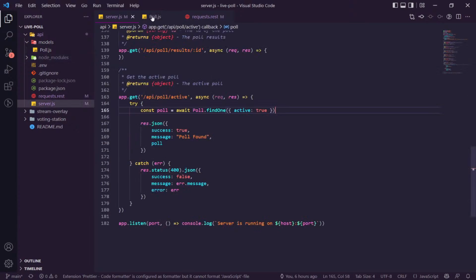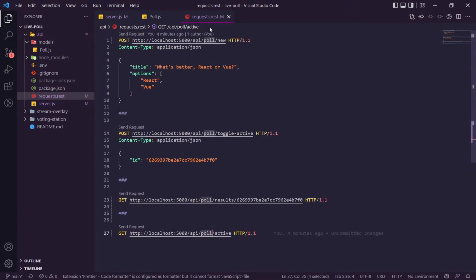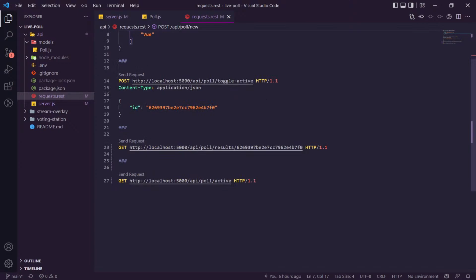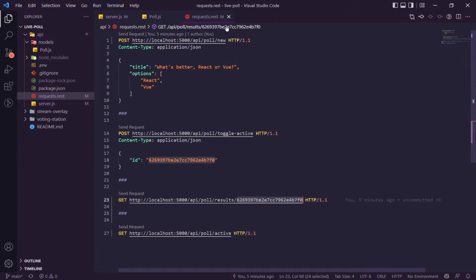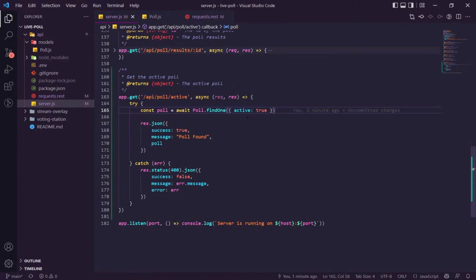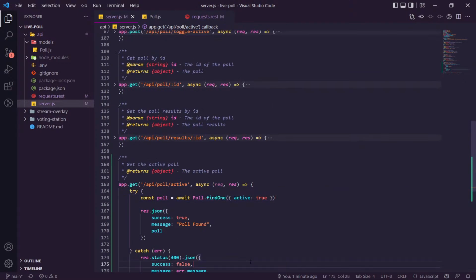Now, hopefully, if we create a new one, let's go back to our requests up here. Create a new one. What's better, React or Vue? Let's just send the request. That worked. Cool. So let's try and get one. Oh crap! That gave me an idea and I closed it. Let's just go get, and there's going to be none there. So I think that's got no error there. Now if we set it to true, I'm going to need to get the value.